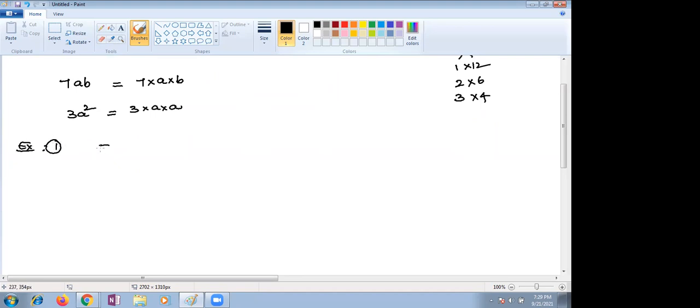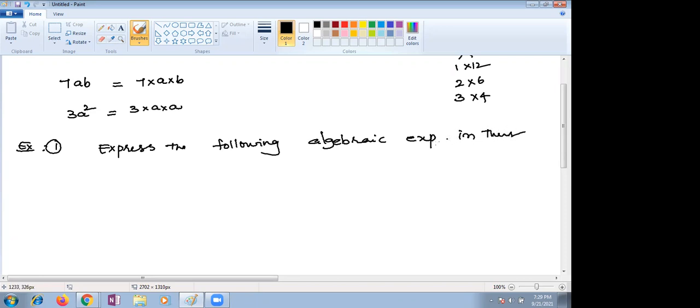First one, express the following algebraic expressions in their irreducible form. Irreducible means further we are unable to reduce.